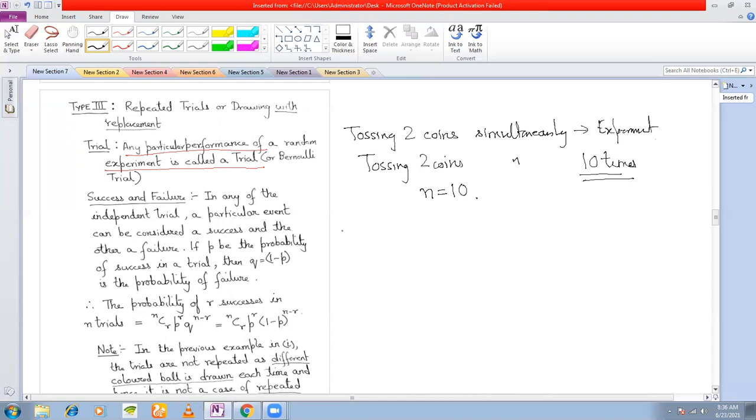Next is success and failure. Now in each trial, there will be a success and a failure. What do you mean by success and failure in each trial?